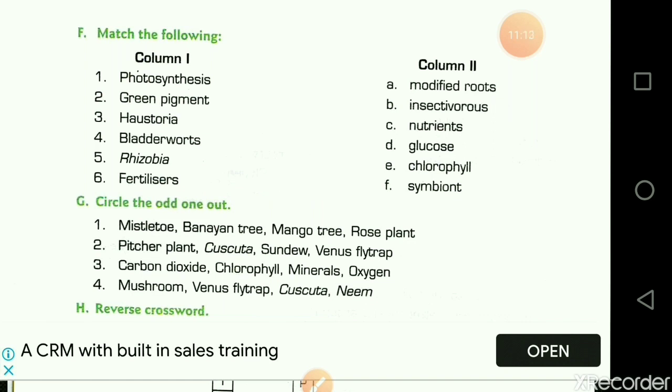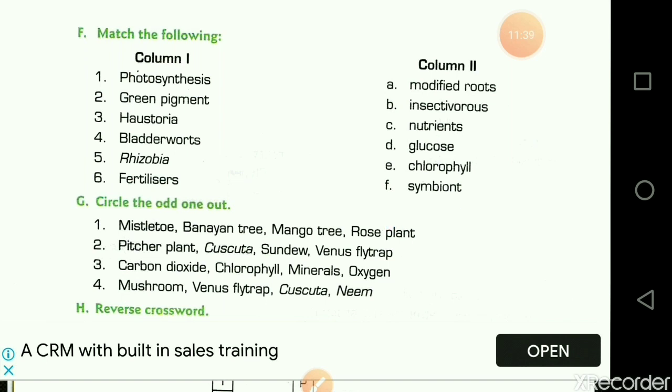Circle the odd one out. So now we have to circle the word which is odd among all of these. Mistletoe, banyan tree, mango tree, rose plant. Banyan tree, mango tree and rose plants are autotrophs. Mistletoe is a parasite. So the answer is mistletoe.